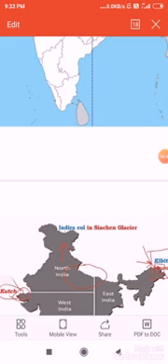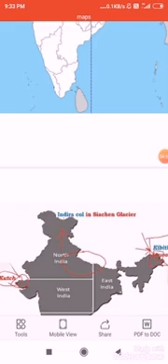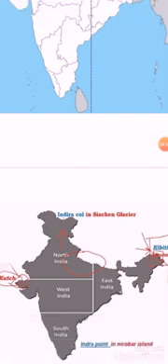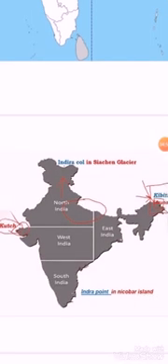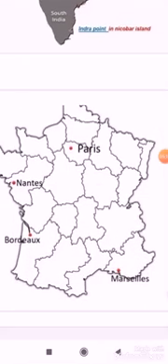This topic is basically related to the first chapter of your geography, India, location and site. Next, the map work is related to the French Revolution, chapter number 1 of history. There are a few locations related to that chapter. First, it is a map of France. Your first important location is Paris. And next is Nantes.